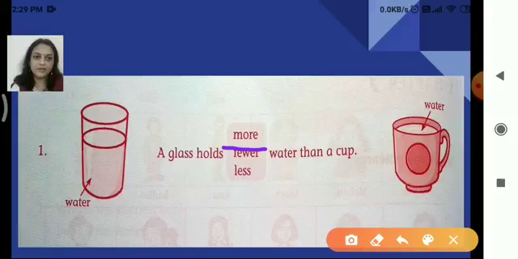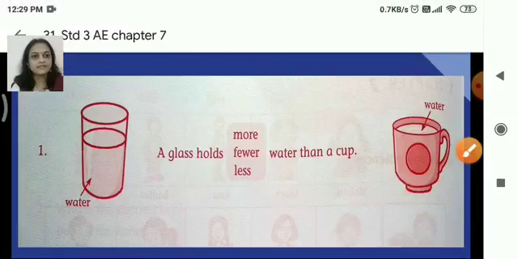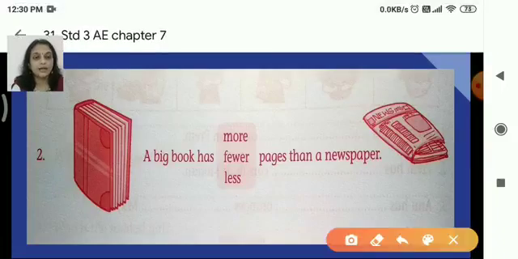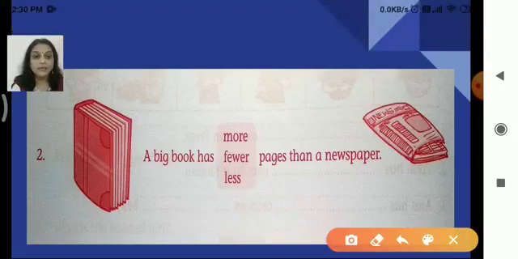Okay. Next. A big book has dash pages than a newspaper. Now again we have to compare a book and a newspaper's pages, right? So what do you think a book has? It is a big book, right?